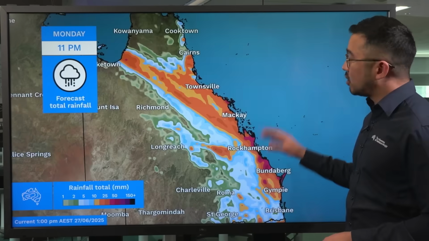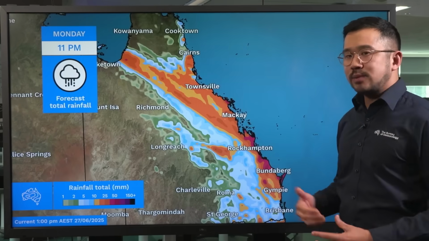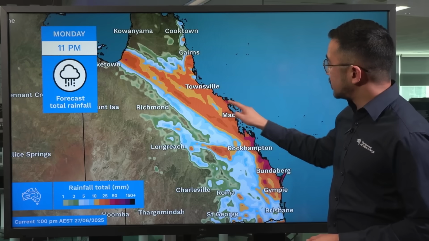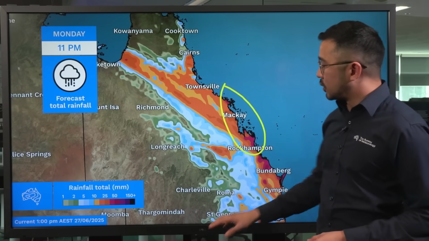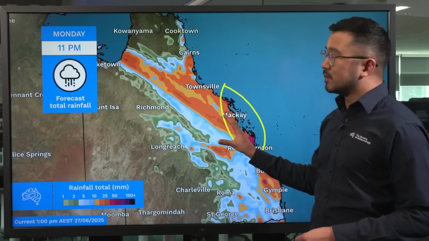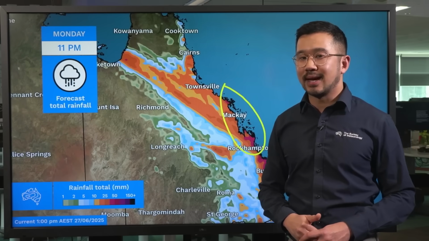In terms of rainfall in Queensland out to Monday night, we are expecting to see generally 10 to 25 millimetres in these orange shades here, but closer to the coast in these pink shades, that's where we could see up to in excess of 50 millimetres or so. So it is the school holidays, and this may impact some events as we start the holidays there.